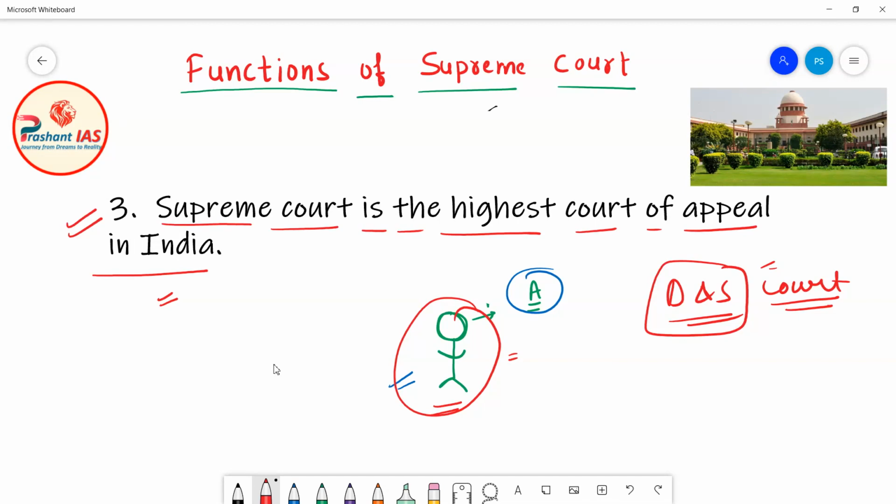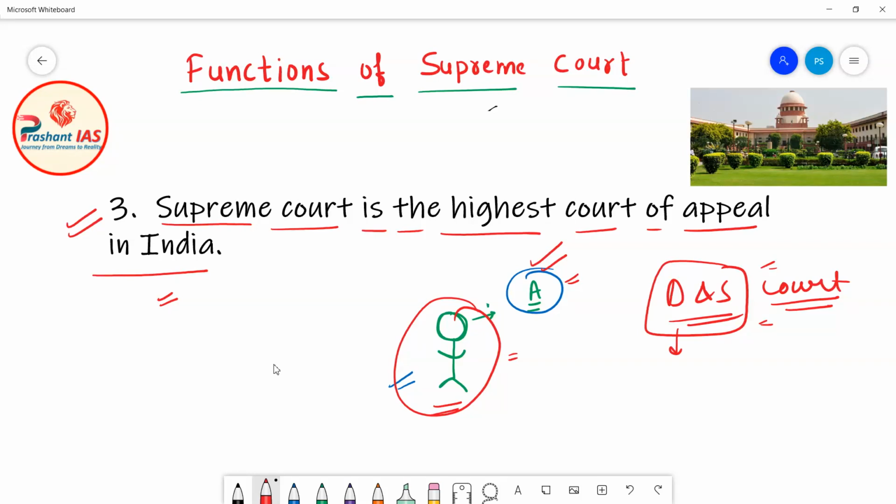When the district and session court listened to everything and saw all the evidence, it said that yes, it is proved that Mr. A has committed the murder, and so we are giving him life imprisonment. Life imprisonment means Mr. A has to live in jail for his entire life.